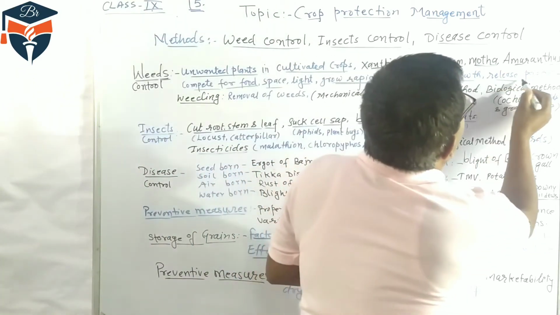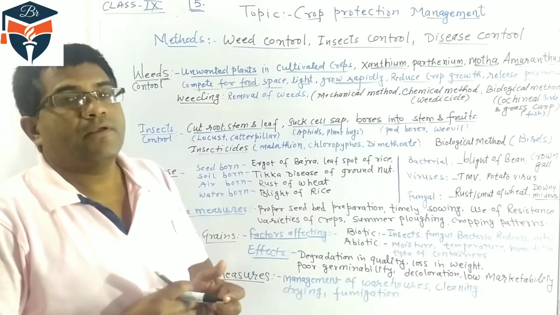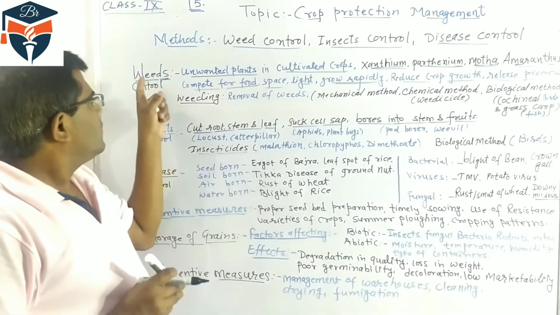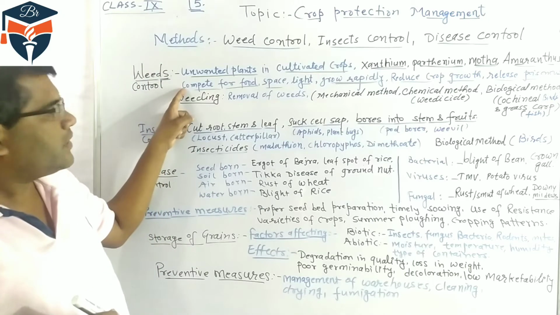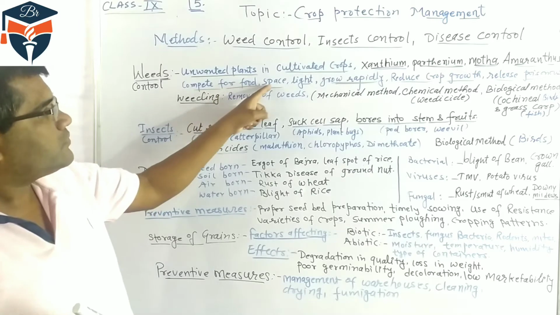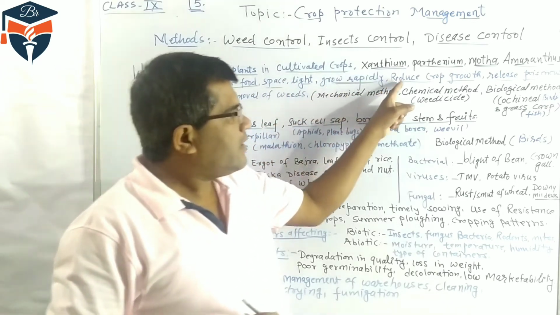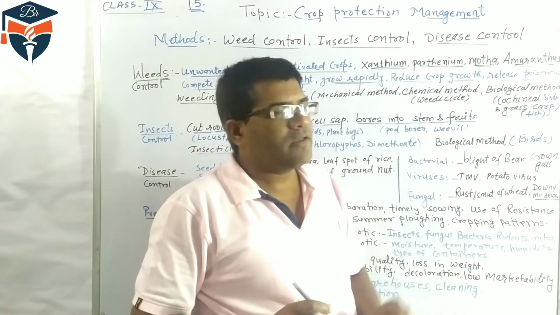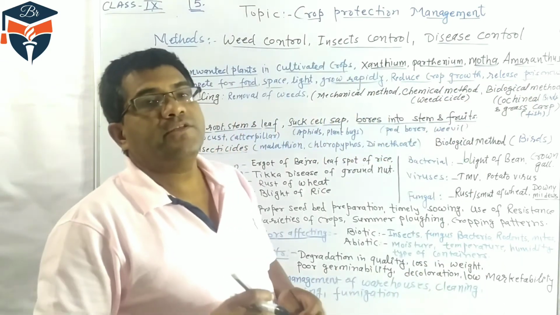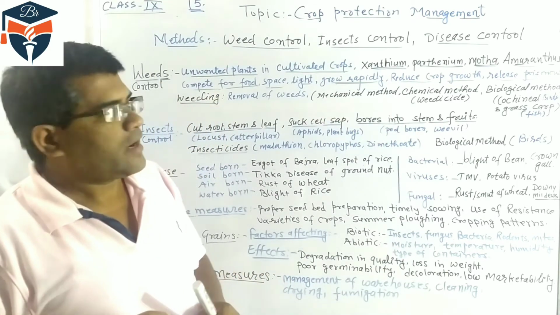Some weeds also release poisonous substances, which may be toxic for the cultivated crop. So weeds compete with the main crop for food, space and light, grow very fast, reduce the main crop growth, and some release poison. So weeds are very harmful for the cultivation of the crop.